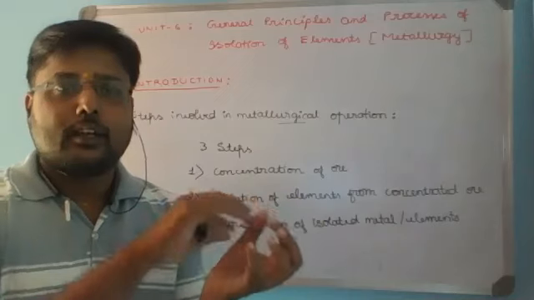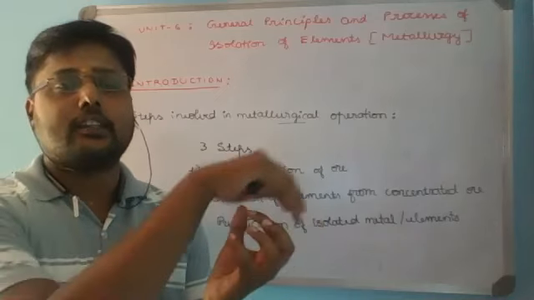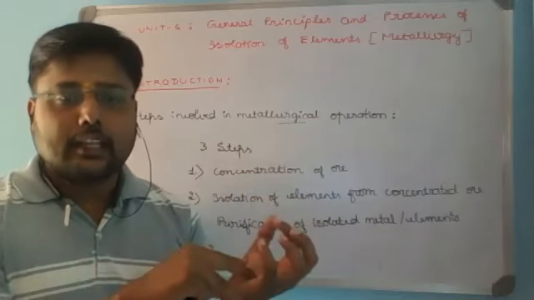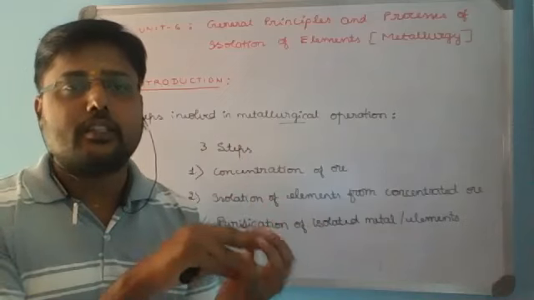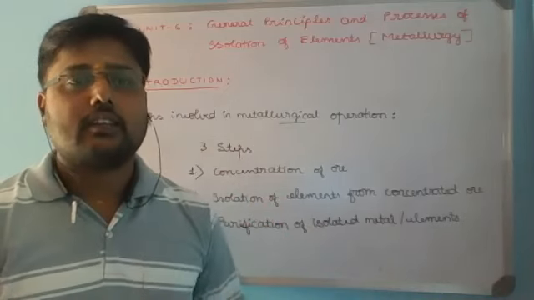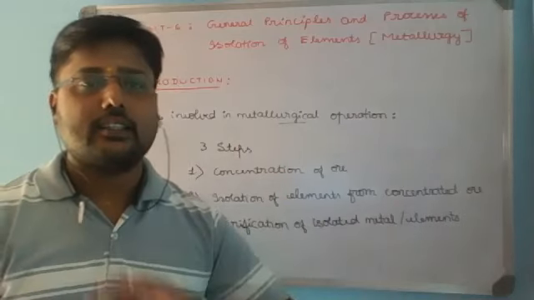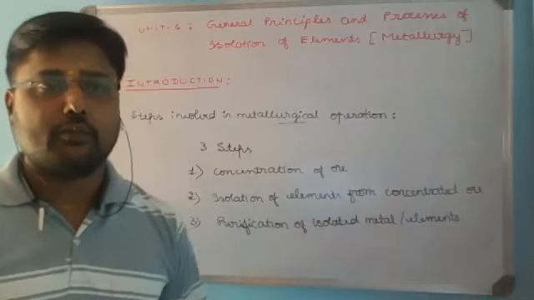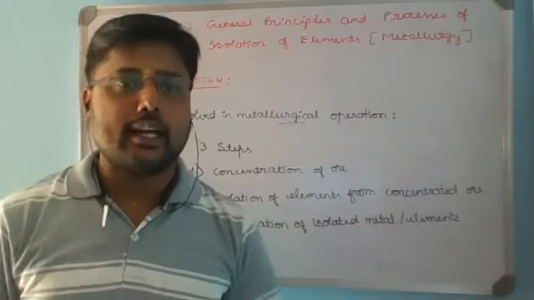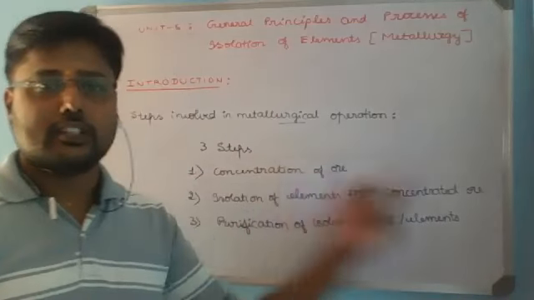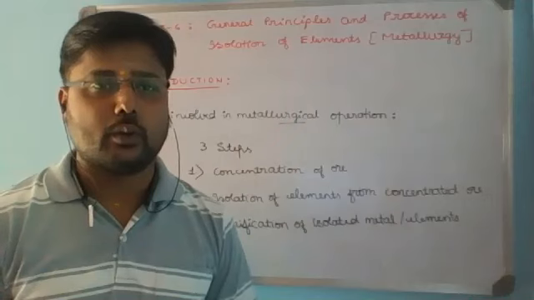So whatever undesired elements or earthy impurities are associated with the metal or element you desire to extract, if you remove such gangue particles from the ore, the process is called concentration of ore.